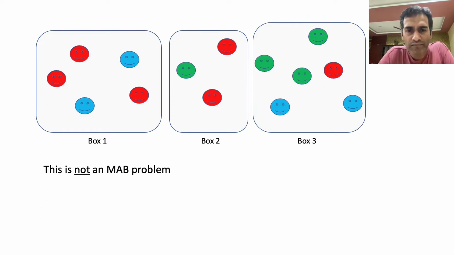Now, at first glance, the problem that I've just described might look like a multi-armed bandit problem, with the different communities corresponding to arms, and somehow the task of identifying the largest community might look like the task of identifying the best arm in a multi-armed bandit problem. But there are at least two dimensions in which the problem that I've described is different from that of a classical multi-armed bandit problem.